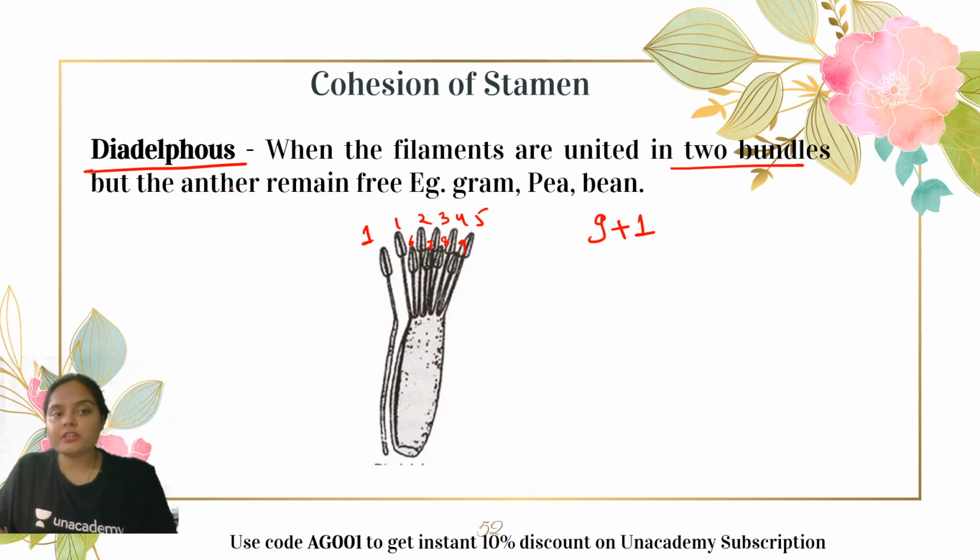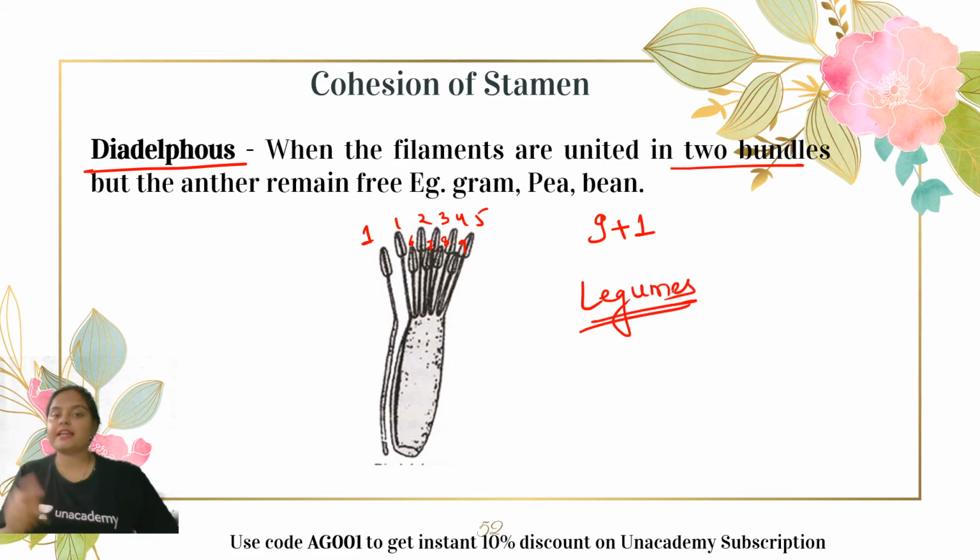So this type of condition is diadelphous condition, which is generally seen in case of legumes. So vexillary activation, diadelphous condition. This is how you're going to remember, because these are the questions which definitely are asked in NEET UG examination. Examples include gram, pea, bean, right?